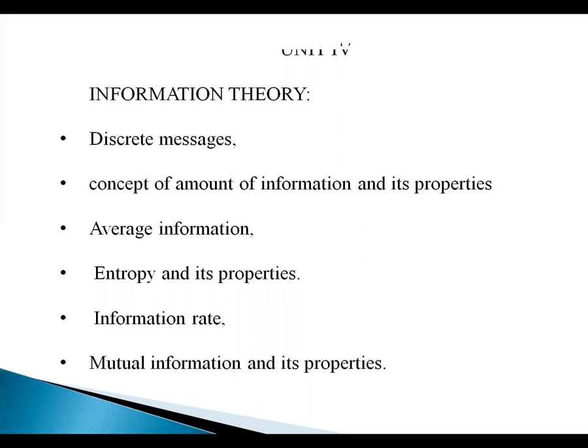What it means is that the probability of the event occurring is what matters. If the probability of the event is rare, the information measure is more. A tornado is a rare event, no? For that rare event, the information measure is more. Sunrise in the east is an everyday event, no? So for that, the information measure is low. That is why the concept of amount of information is the measure of information.